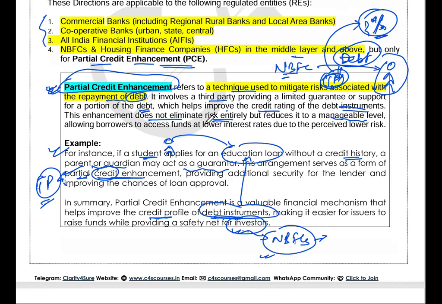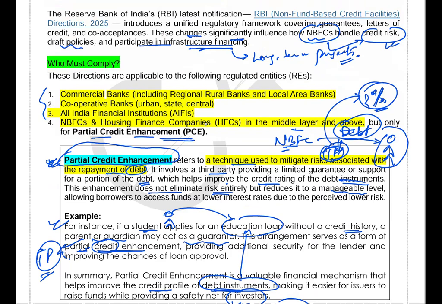Okay, let's try to see which are the regulated entities. You need to remember this, that this direction is applicable to commercial banks, including regional rural banks and local area banks. These two facts you need to remember, all right, so that you won't get confused in the real examination. Second, cooperative banks, urban cooperative banks, state cooperative, as well as central cooperative banks, all India financial institutions, all the 5 AIFIs. Okay. And the fourth one, NBFCs and housing finance bank in middle layer and above.